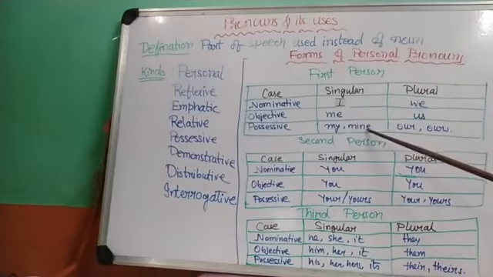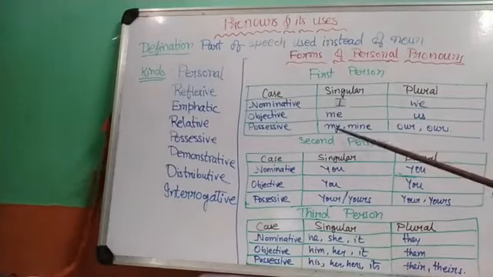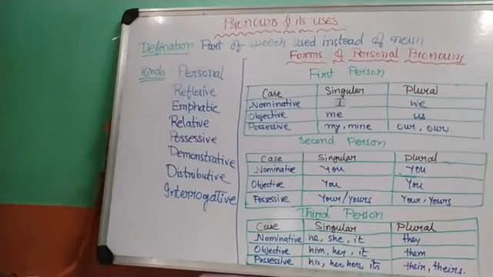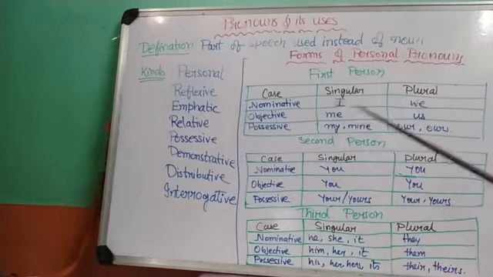And in this case, he is one of my acquaintances. I know him means he is one of my acquaintances. Whose acquaintance? It answers the question whose, or who is the owner? Mine. My and mine both can be used.